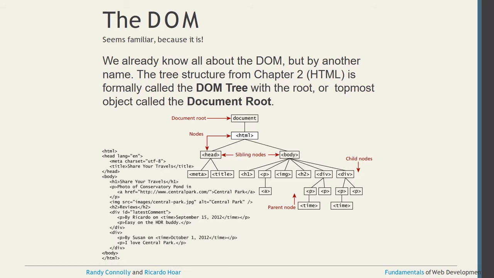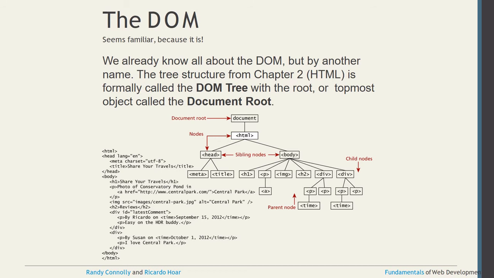We already know about the DOM, and I discussed it in the previous module, the first module. Here again is the DOM tree. The first one is called the document root. After the document root we can go to the nodes, then the sibling nodes, and below those sibling nodes again the child nodes. You see here the document, then HTML. Under the HTML we write the two siblings, head and body. Under the head we can write the meta tag and the title, as you know already.